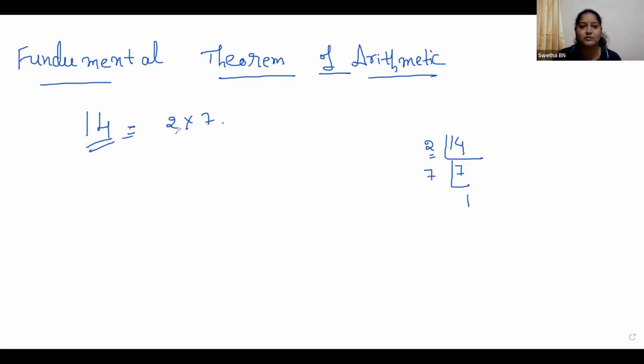By using prime numbers, we are writing this as 2 into 7, where 2 and 7 are prime numbers. For example, 26. How can you write 26? 26 is an even number, composite number, divided by 2, 2 ones, 2 thirteens. And 13 is a prime number. You can write it as 2 into 13. Now write 35. How can you write 35? Tell me, by using prime numbers.